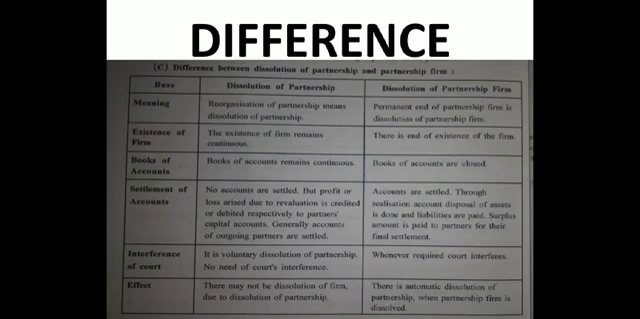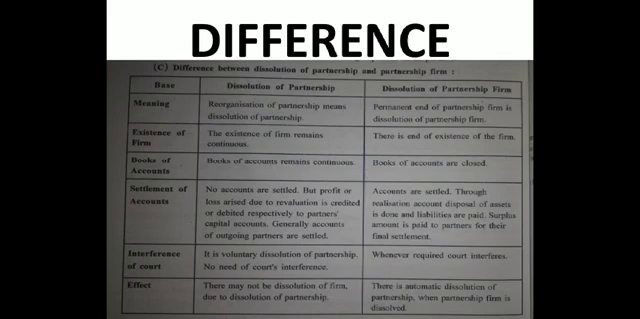How? C retires, A and B will continue. C died, A and B will again continue after a reconstruction of the firm. But in case of dissolution of partnership firm, it is completely dissolved. It is the end of existence of the firm. Books of accounts remain continuous. Why? Because the partnership is continued by existing partners.